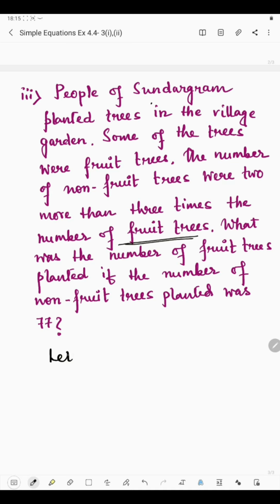So let the number of fruit trees we are considering to find the non-fruit trees be x.